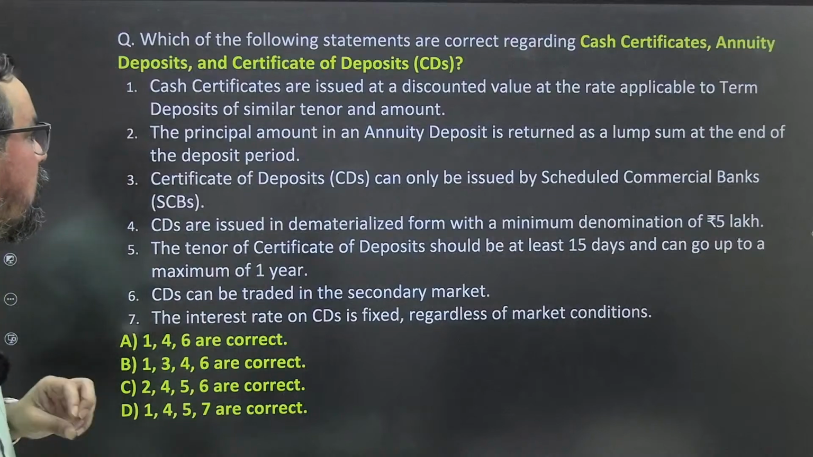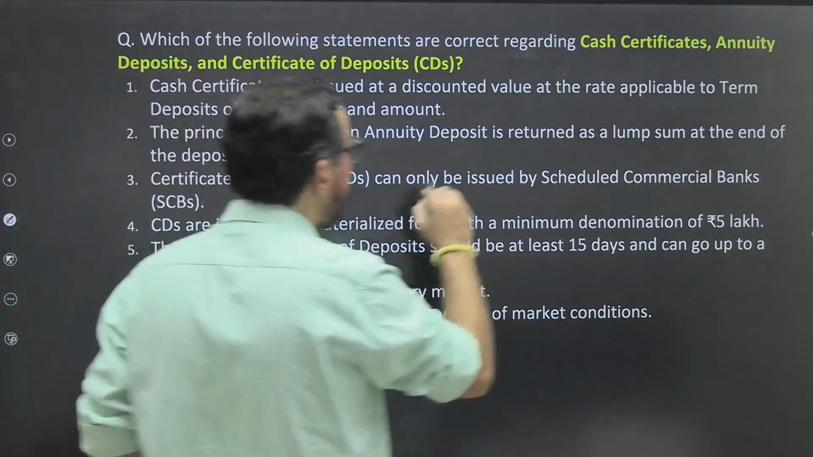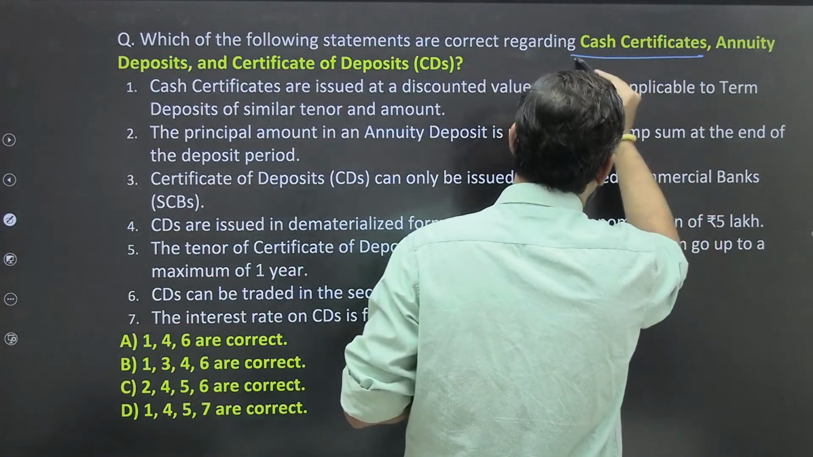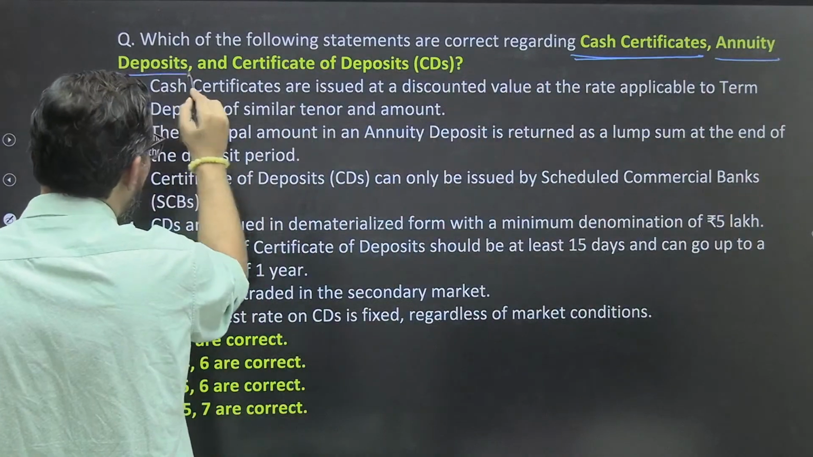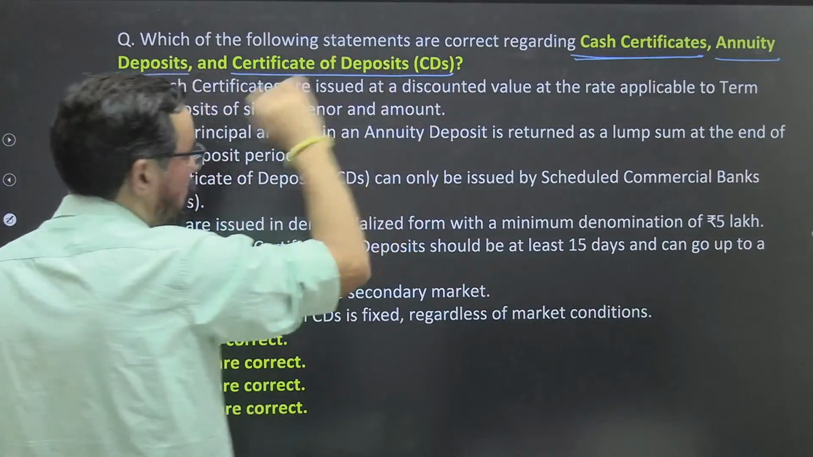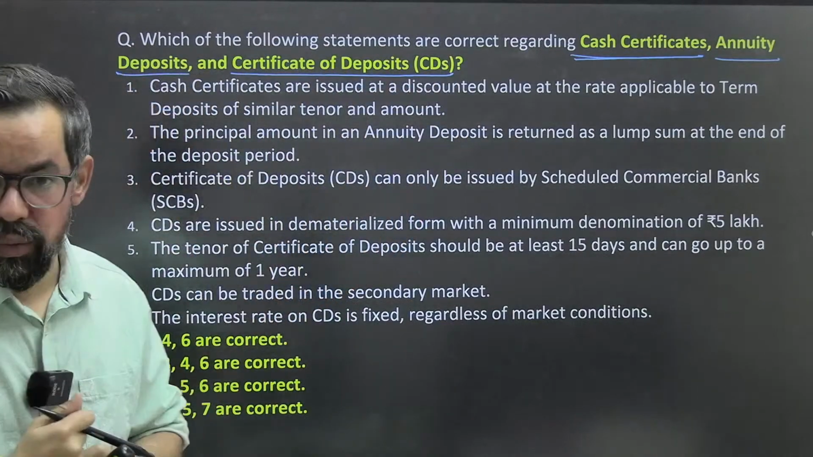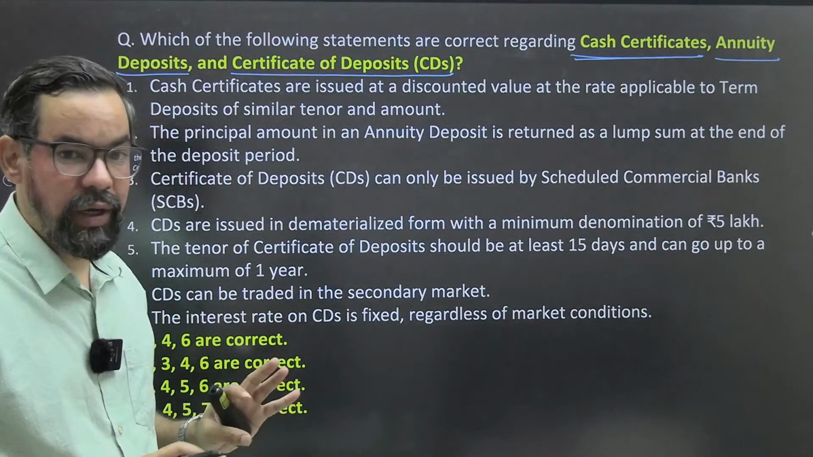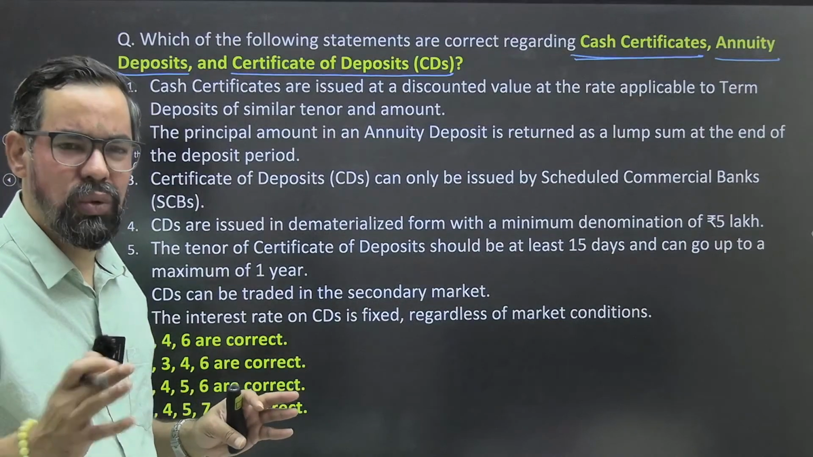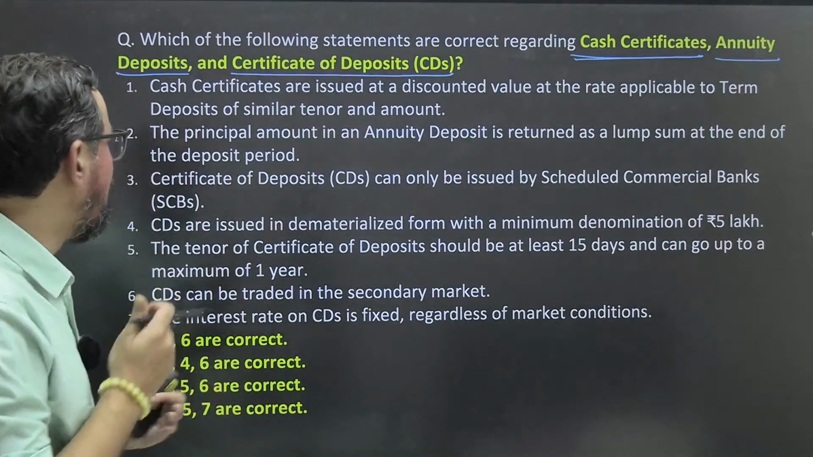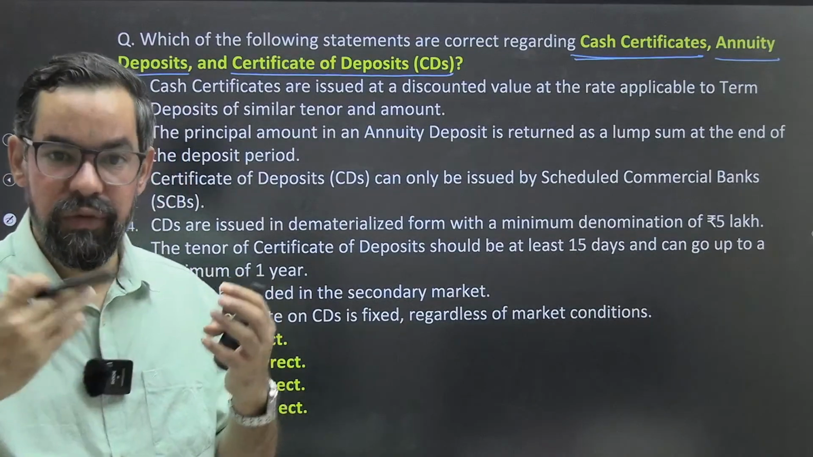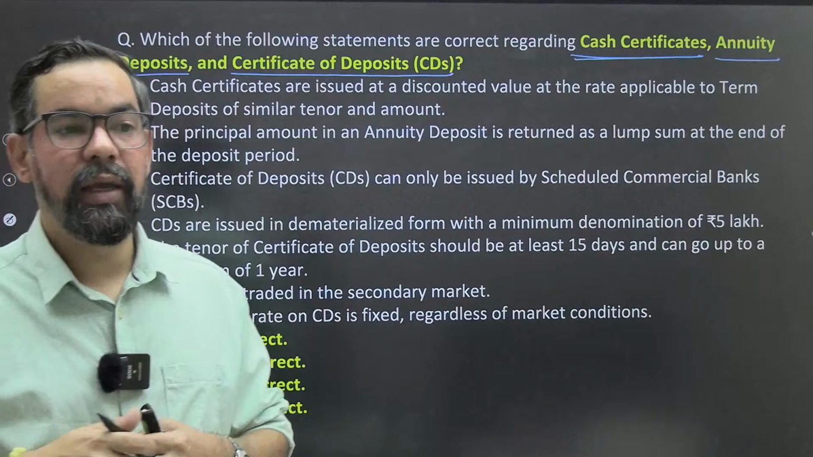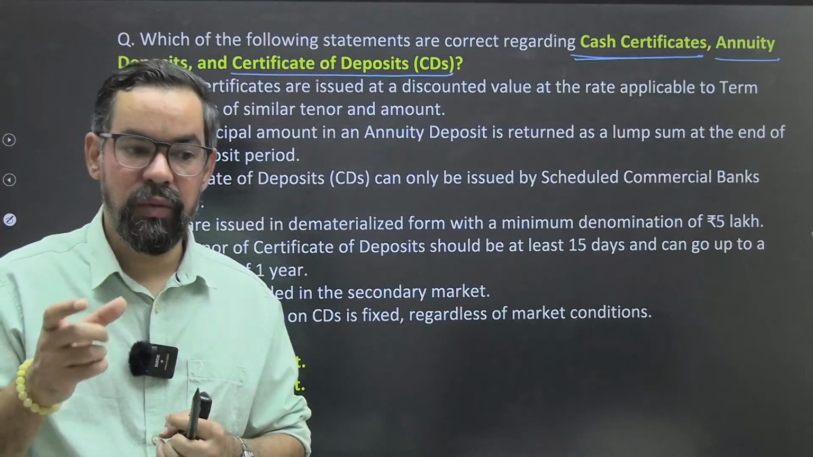Next one. Which of the following statements are correct regarding cash certificates, annuity deposits, and certificate of deposit? Okay? So we have three instruments. One is cash certificate, which usually gets issued at a discount. Annuity deposit. Annuities is basically where we generally make payments in frequency. So it is kind of a rent. So we have annuity due.